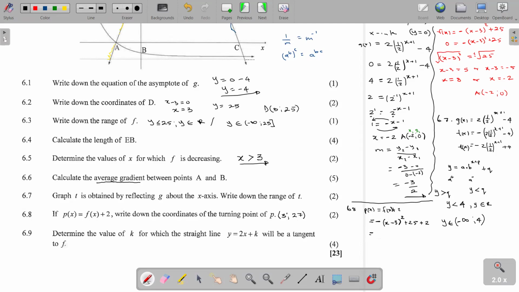So this will be equal to negative (x minus 3) squared plus 27. If we check, the x-coordinate at the turning point will not change, but the y-coordinate changed. So the new coordinates at the turning point are 3, 27. Then they are now saying determine the values of k for which the straight line will be a tangent to f.